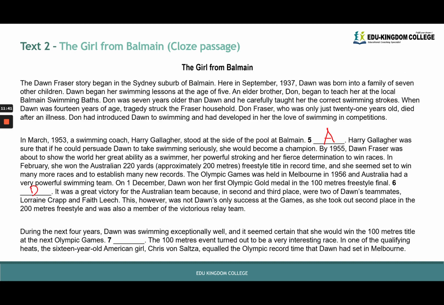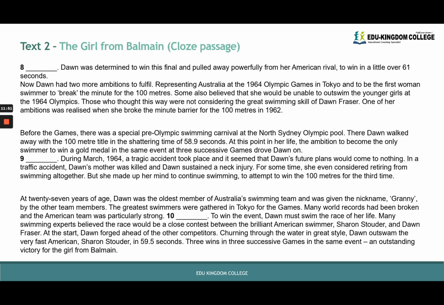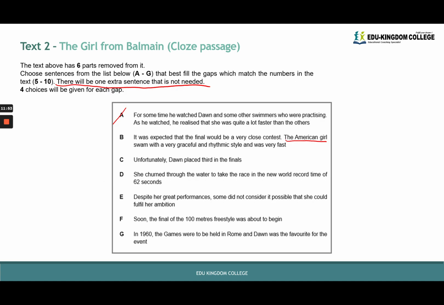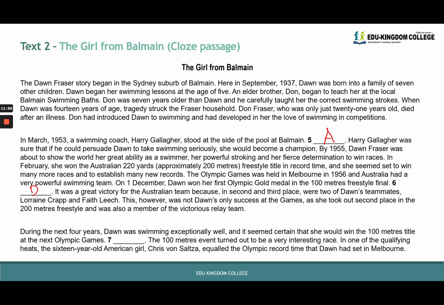Okay? So 7, we read the statement beforehand. During the next 4 years, Dawn was swimming exceptionally well, and it seemed certain that she would win the 100 meters title at the next Olympic Games. Unfortunately, Dawn placed third in the finals. The 100 meters event turned out to be a very interesting race. Okay, C could make sense following this first statement, during the next 4 years, but it doesn't seem to make sense before the 100 meters event turned out to be a very interesting race.